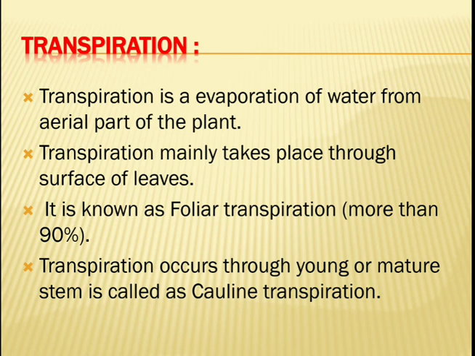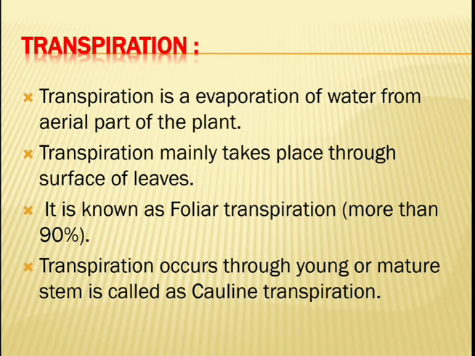This transpiration is also known as foliar transpiration. In plants, 90% of transpiration occurs through the foliar part, meaning through the leaves. If the transpiration occurs through the young or mature stem, it's called cauline transpiration.